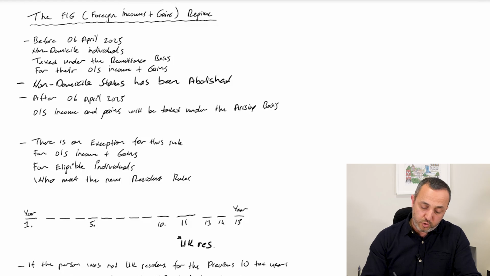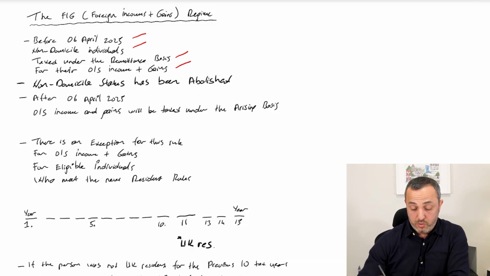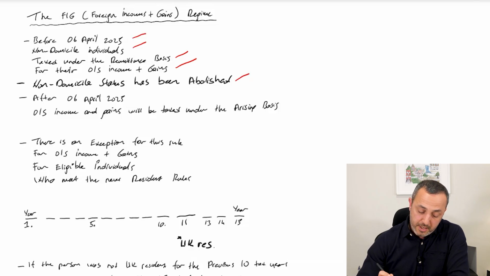Before 6th of April 2025, we had different rules, and non-domiciled UK resident people were taxed under the remittance basis for their overseas income and gains. Non-domiciled rules have been abolished from 6th of April 2025, and overseas income and gains will be taxed under the arising basis according to the new rules. But for this new FIG relief, there is an exemption for new UK resident people for their overseas income and gains.